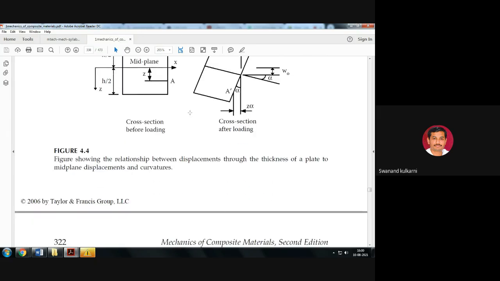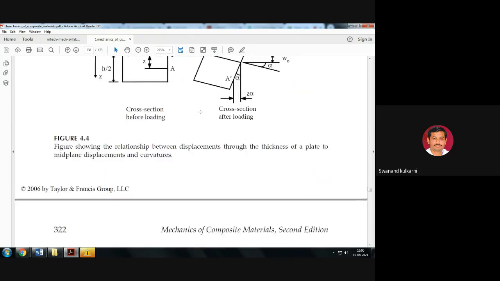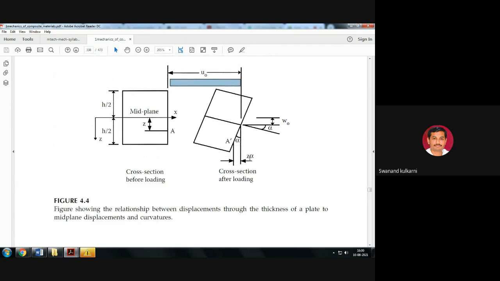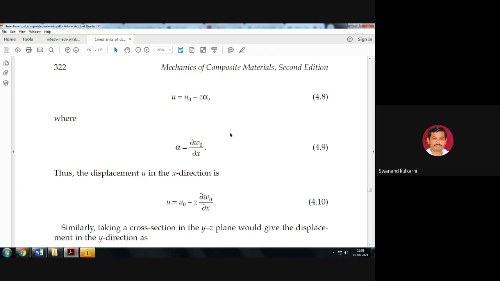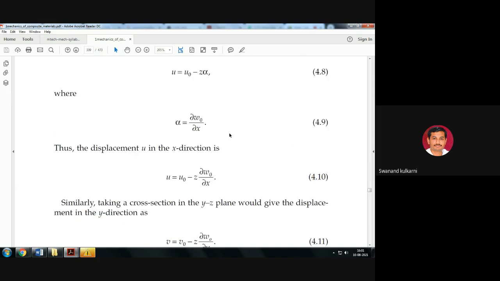So u0, which is the perpendicular distance, minus z alpha, because previously point A is here, and after deformation this point is changed to A dash. Then the positional difference between A and A dash will be u0 minus this z alpha. Is it okay? So this particular point is shown here as z alpha. So u0 minus z alpha is the positional difference between A and A dash here. Is it okay? That you can see here. So u is equal to u0 minus z alpha, that is shown here.